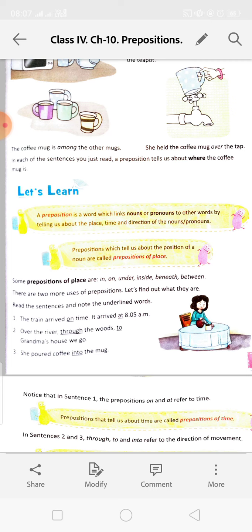A preposition is a word which links nouns or pronouns to other words by telling us about the place, time and direction of nouns or pronouns.